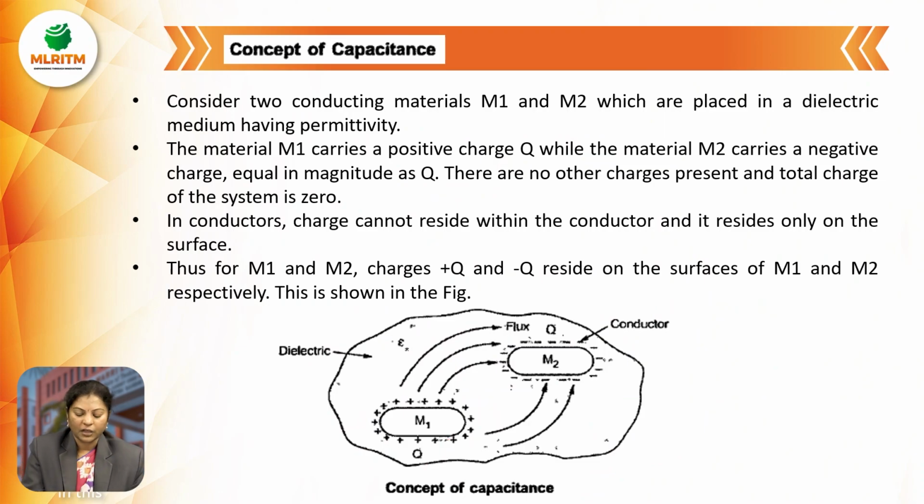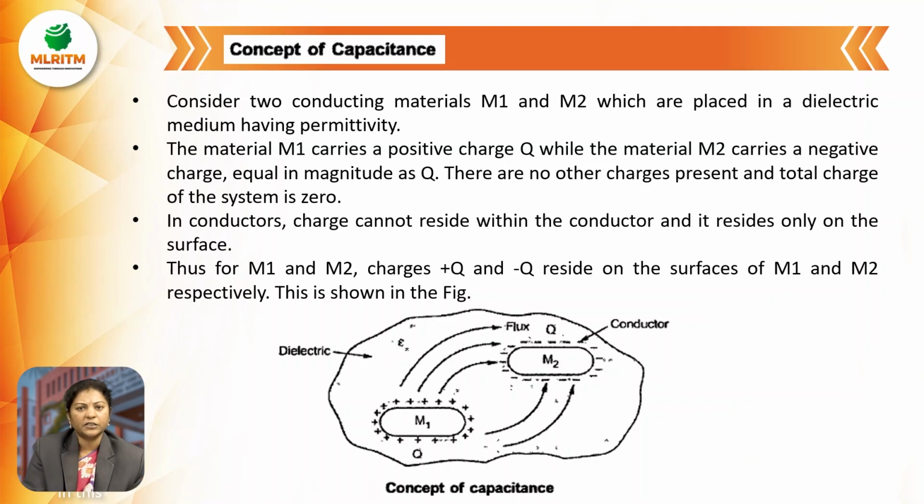For this, I am considering two conducting materials, M1 and M2, which are placed in a dielectric medium having some permittivity epsilon. The material M1 carries the positive charge and M2 carries the negative charge, and these are equal in magnitude, and there are no other charges present, so the total charge of the system is 0.